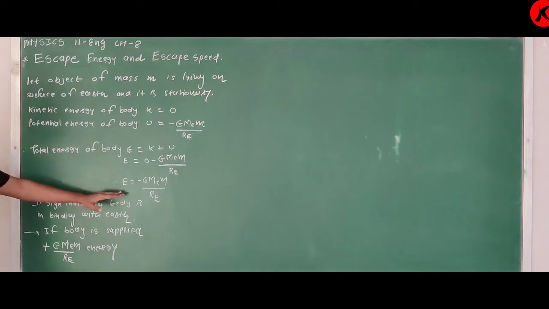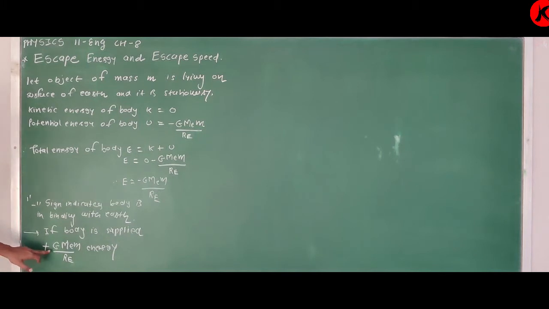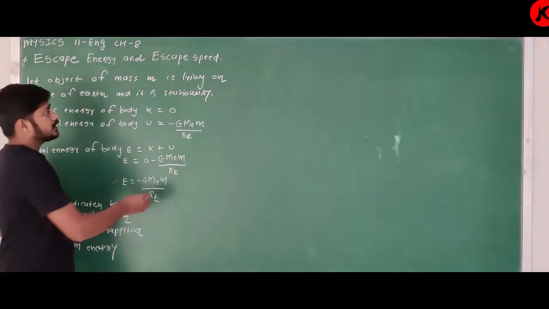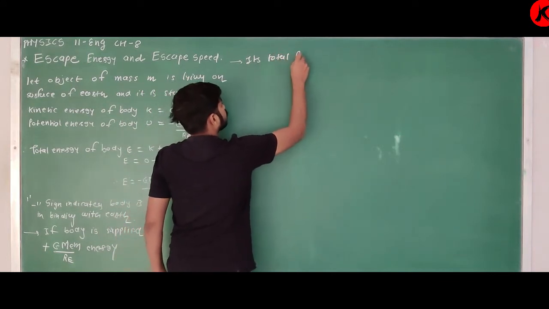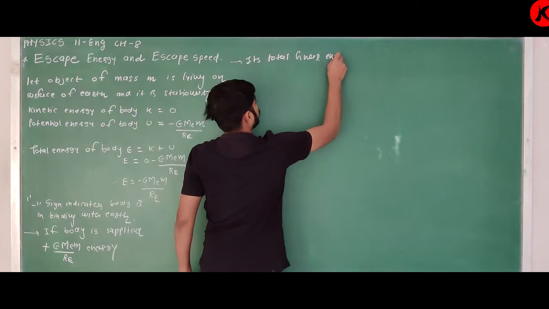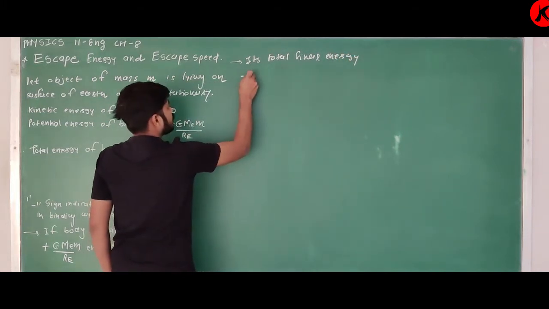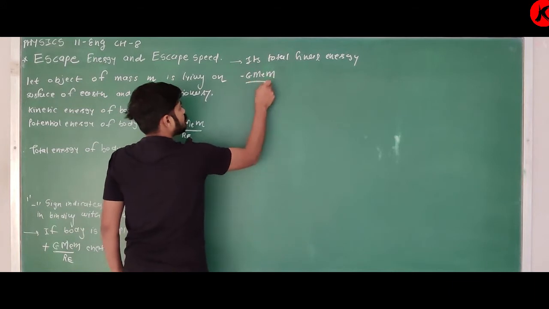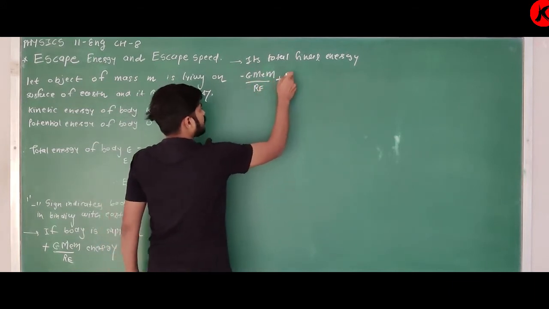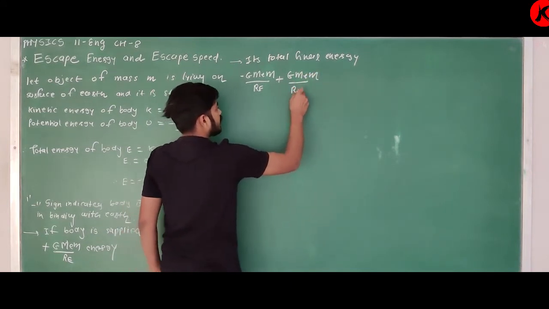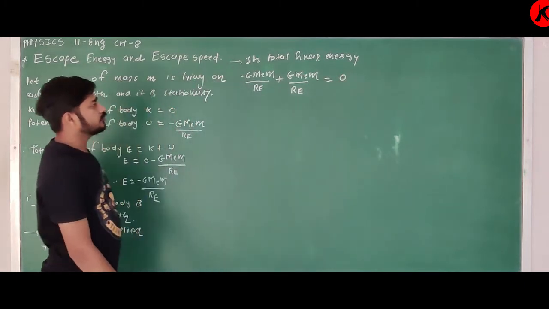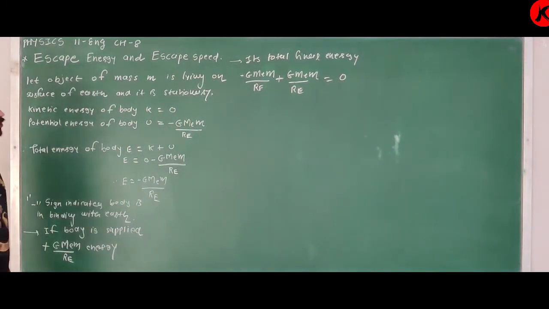Its initial total energy is minus GMeM upon Re. If the body is given plus GMeM upon Re energy, additional, then its final total energy becomes, initially it has minus GMeM upon Re energy. If we supply plus GMeM upon Re energy, then what happens? Its total energy becomes 0.